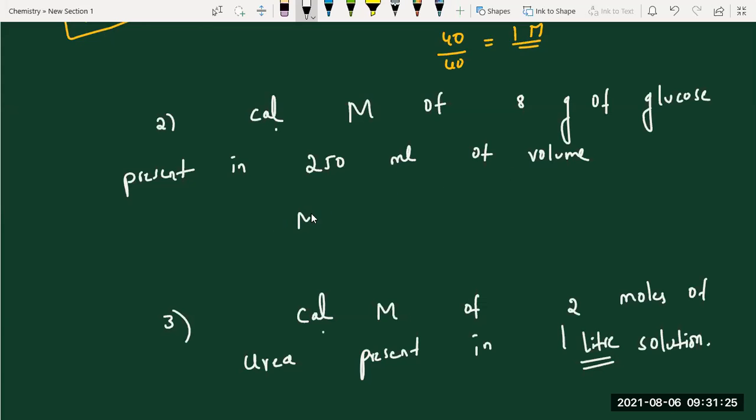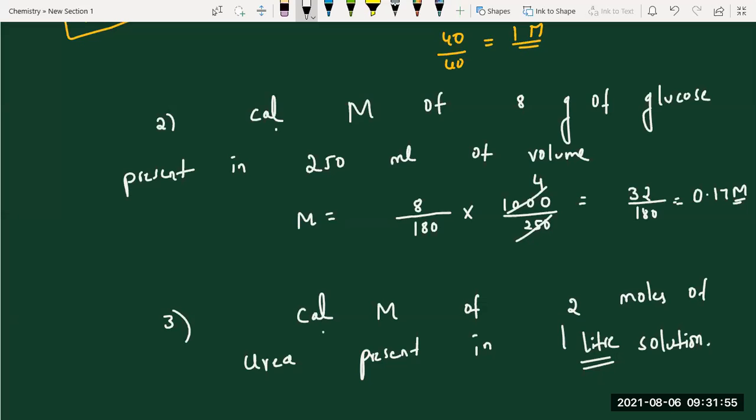Molarity equal to 8 by 180 into 1000 by 250. 1000 by 250 is 4. So 8 by 40, that's 32 by 180. You can simplify as you wish. The answer is 0.17. Units also play an important role.